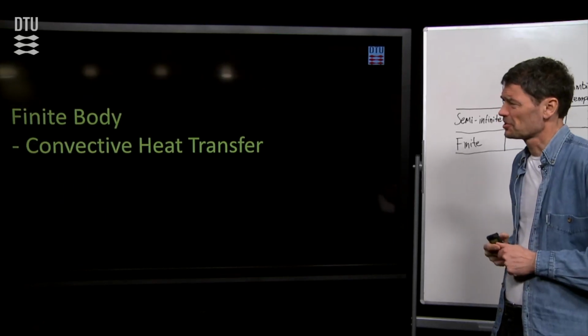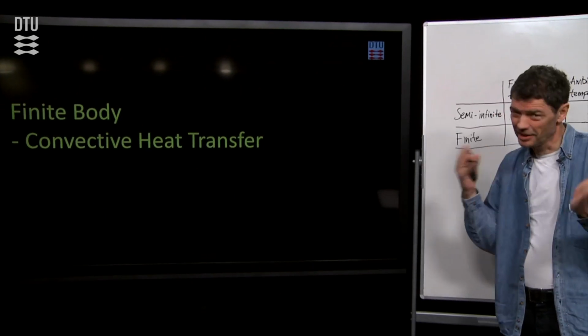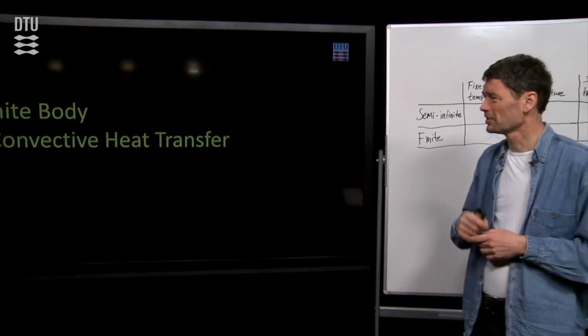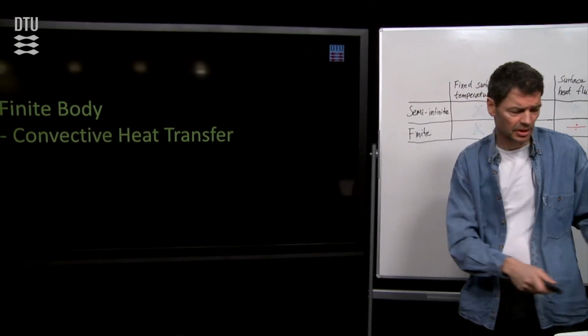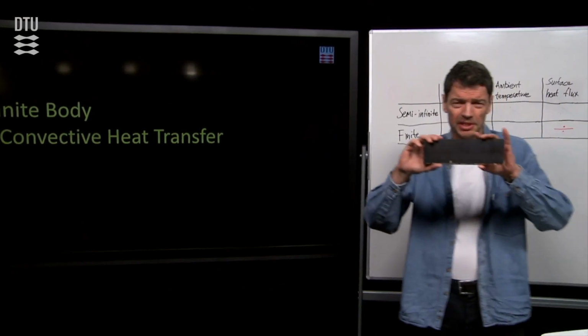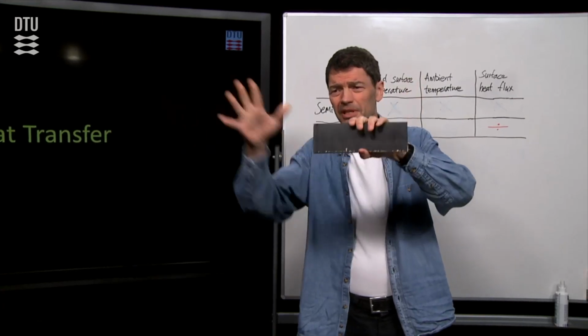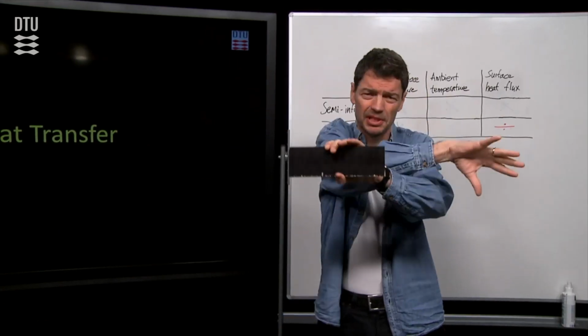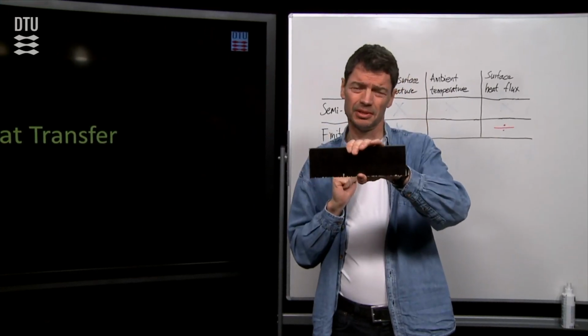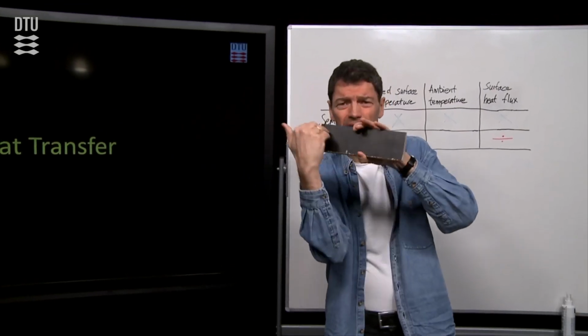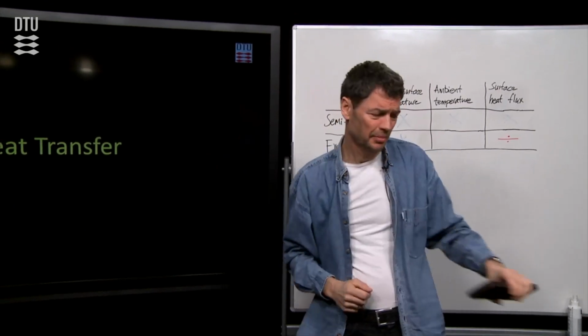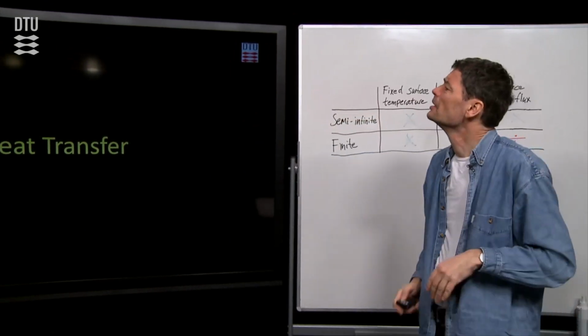The last case I will talk about today is a case, again, with a finite body, but now with a convective heat transfer coefficient. So that means, if I may hold my material again, that it's not the surface temperature of the finite material, but it's the air next to our material that suddenly changes to another value, and how then would be the temperature profiles within my material.